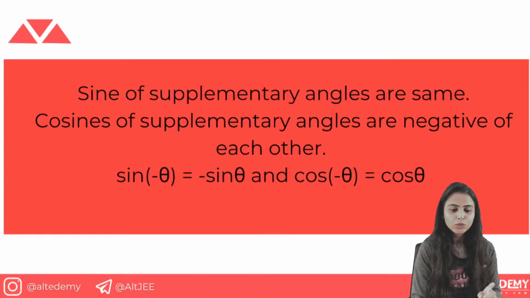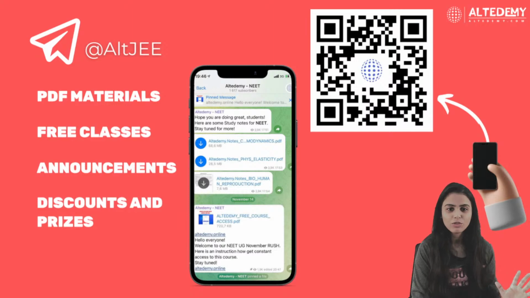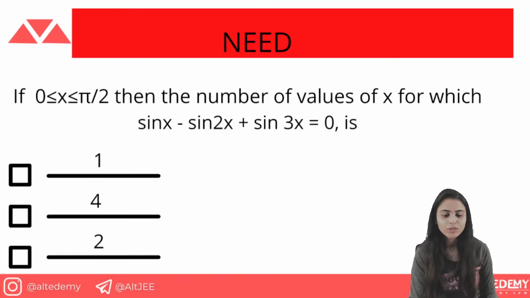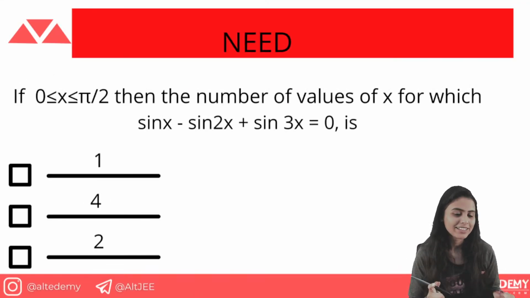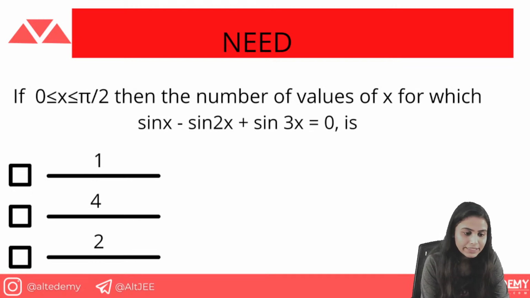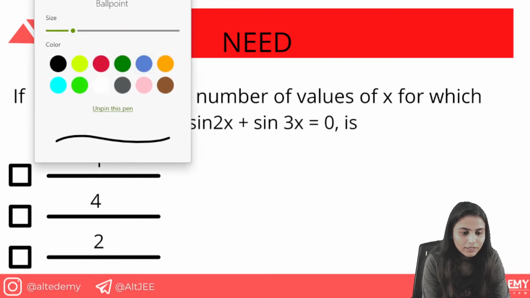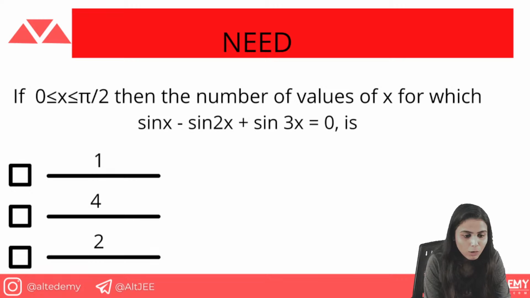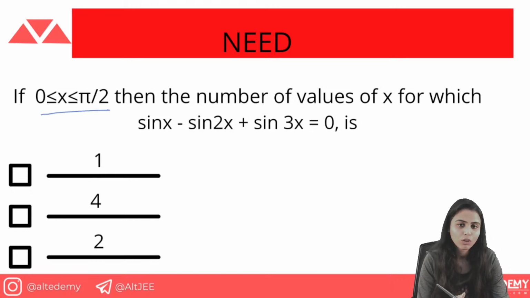Okay, so before starting, let's just do one question and then we will move forward. That is going to maintain your interest. So firstly, in this webinar, we will do this question right now. Before moving to the question, the interval is given that x belongs to 0 to pi by 2. Why is the interval given in the question? Why is it given?